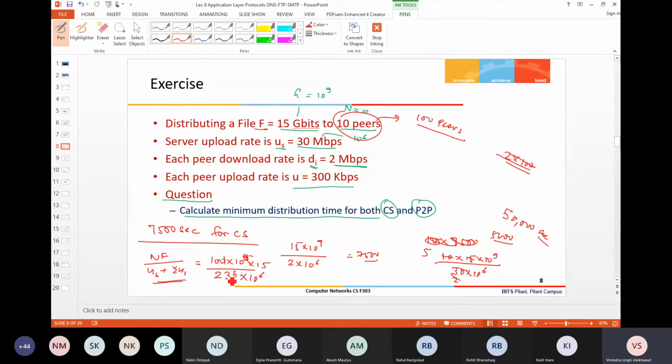So we can do some rough calculation: 100 into 15 into 10 power 9, divided by 230 into 10 power 6. That is 150 divided by 23 into 10 power 3. Roughly how much is it coming?